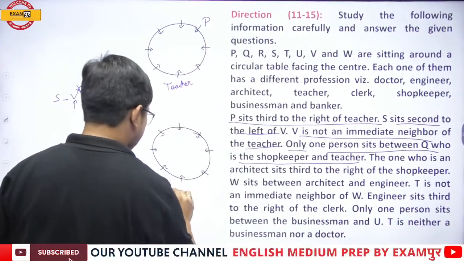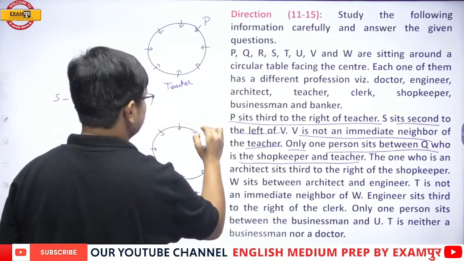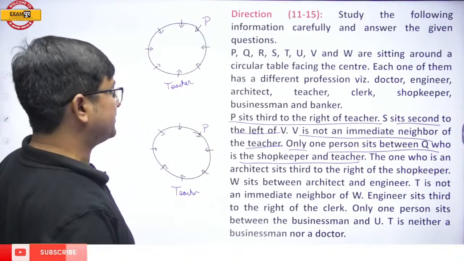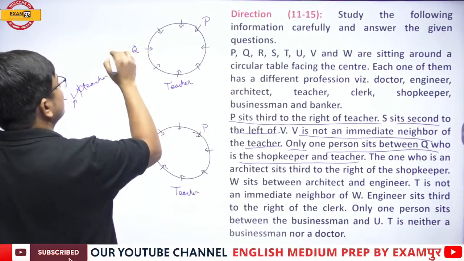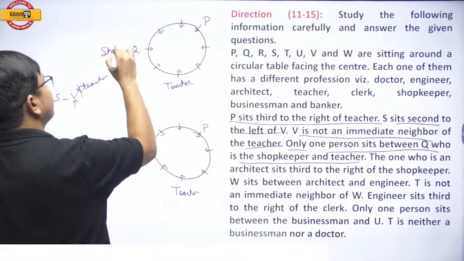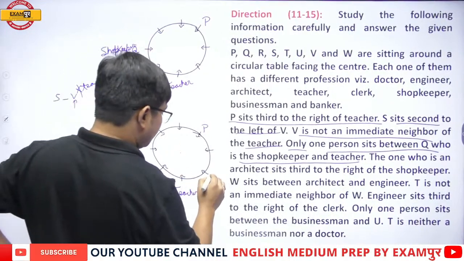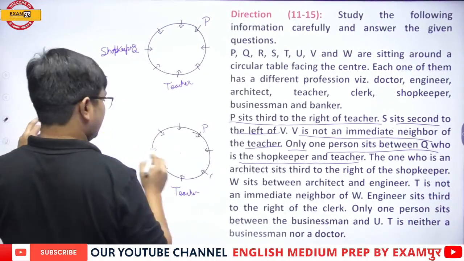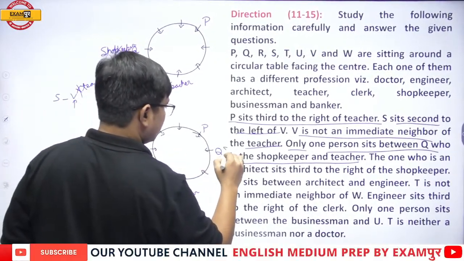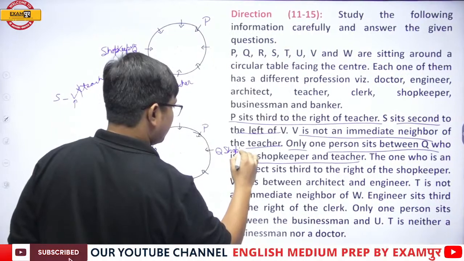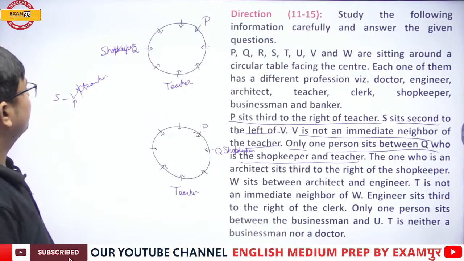Now see, my dear students, have a look at this. Only one person sits between Q, who is the shopkeeper, and the teacher. Okay, fine.